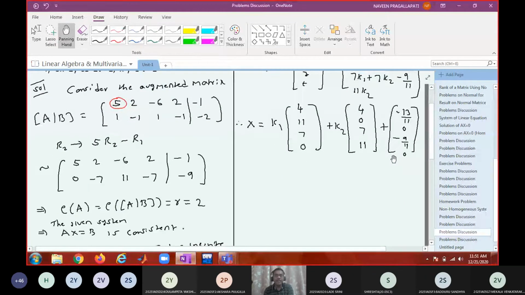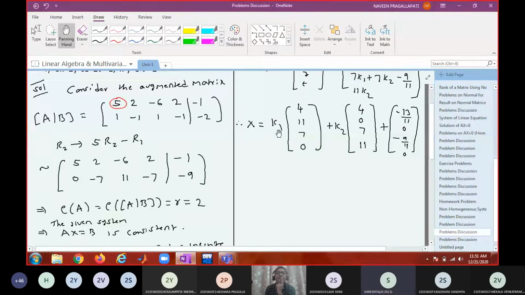Okay, how do you obtain the remaining two solutions? How many independent solutions will be there? 3. n minus r plus 1 equals 2 plus 1 equals 3 independent solutions. Can you generate those 3 independent solutions? What will be one independent solution?